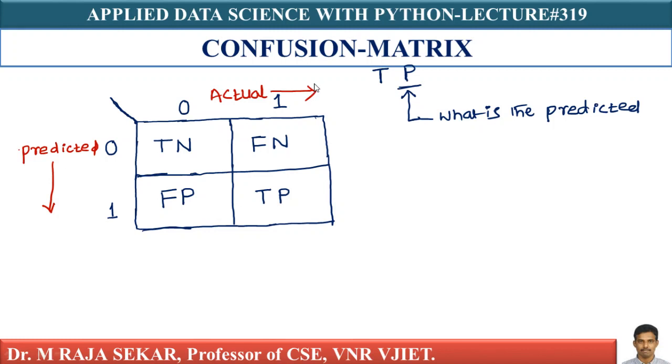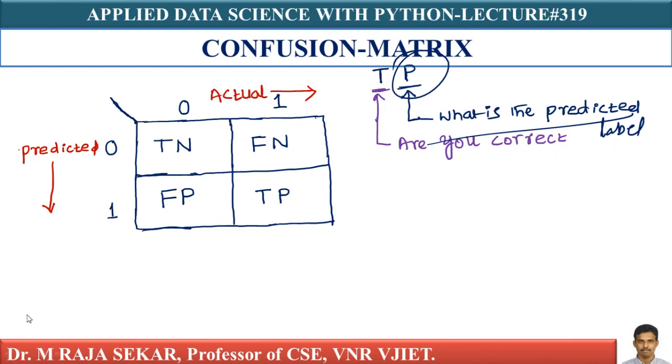The second value always is the predicted label. The first part is always, are you correct? Second part is, what is the predicted label? Just try to understand this one. The first part is always, are you correct?